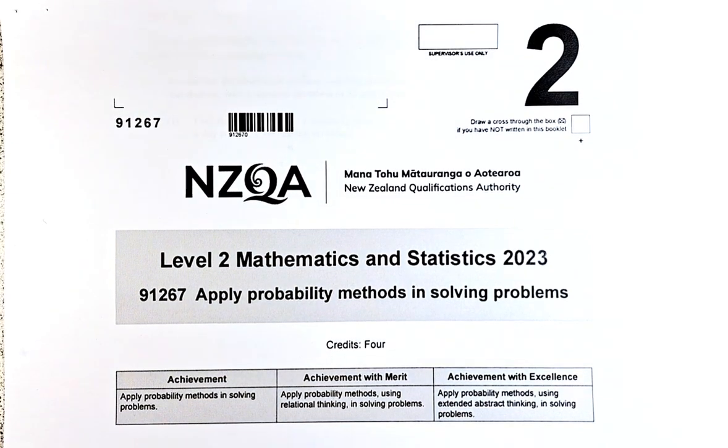Good day and welcome to video number 12 of the 2023 NCEA Level 2 Statistics paper called Apply Probability Methods in Solving Problems. As I told you before, there are only three types of questions in Level 2. The first is the probability tree, the second is probability from a table, and the third, because we have not done it before, is probability normal distribution calculation.